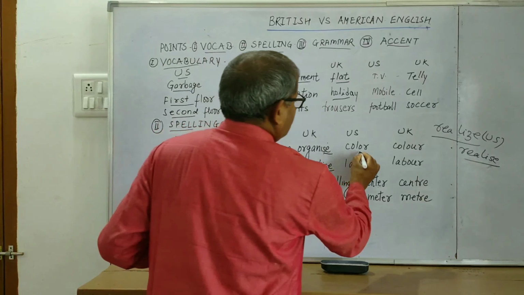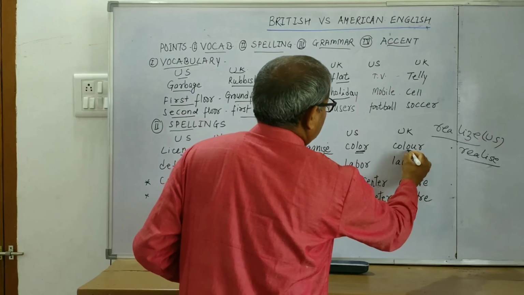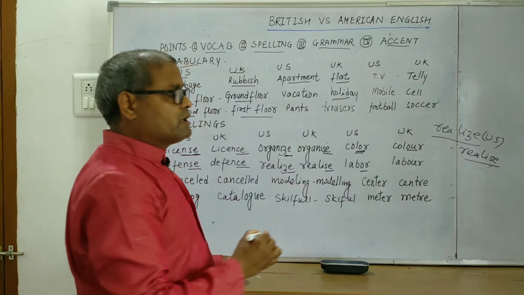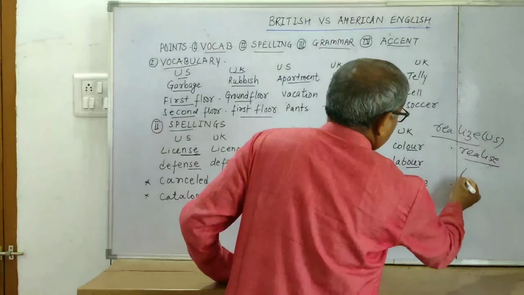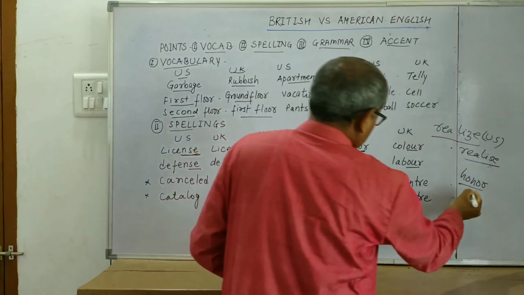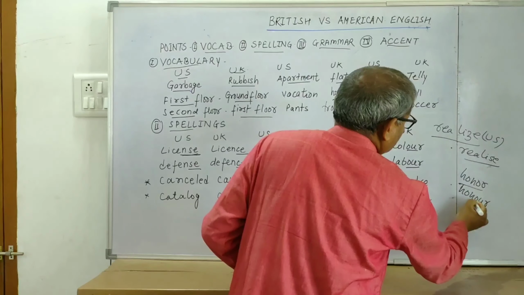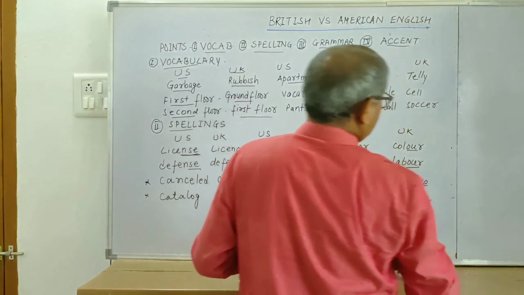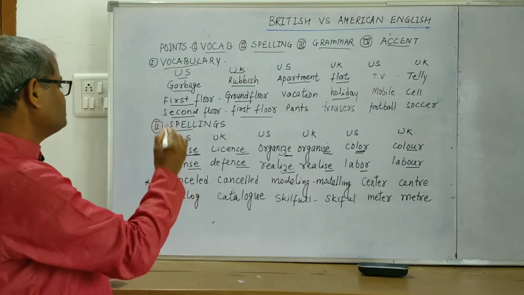See, color, here we use only O. In American English we use O, whereas in British English we use OUR. Same way, labor, LABOR, and it becomes LABOUR in British English. Honor, the spelling of honor in American English is HONOR, and it becomes HONOUR in British English. So difference is in O and OU. In the same way, neighbor, like this.